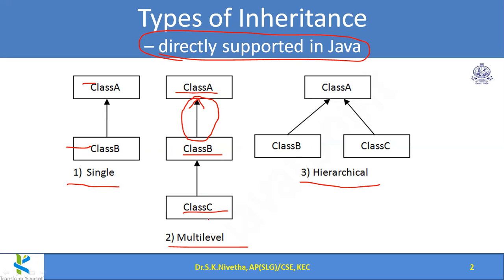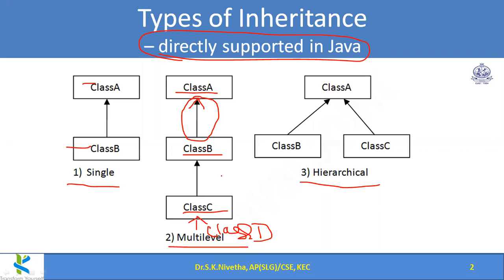So here multi-level, any levels we can go. Under class C, one more class D. Likewise also I can create. Any number of levels I can go on nesting. That is multi-level. Here I can have class B, under this class E, likewise any number of levels we can go.